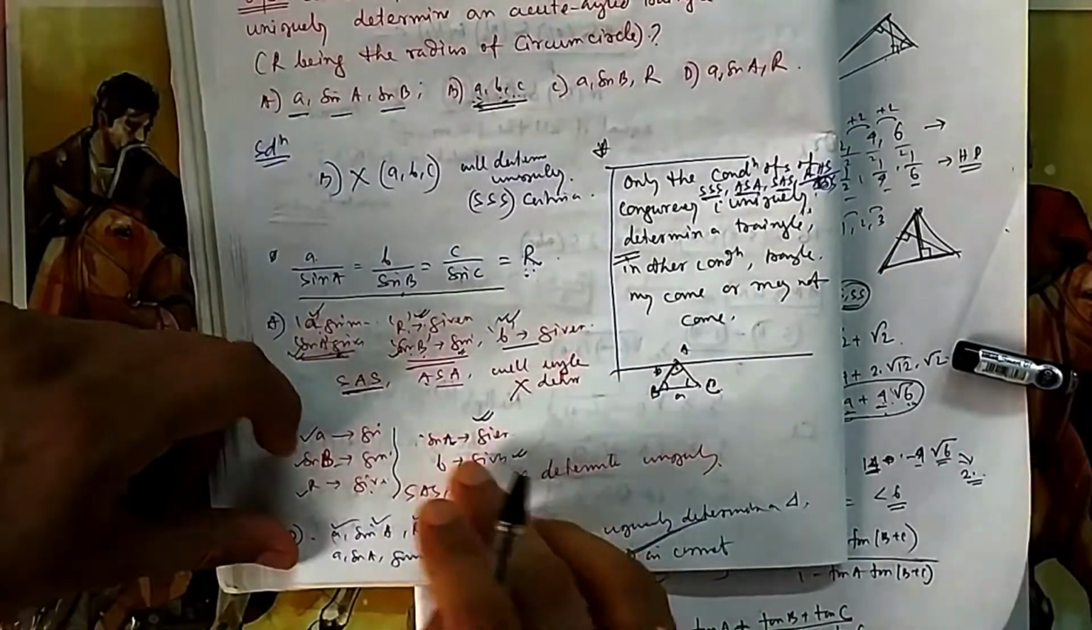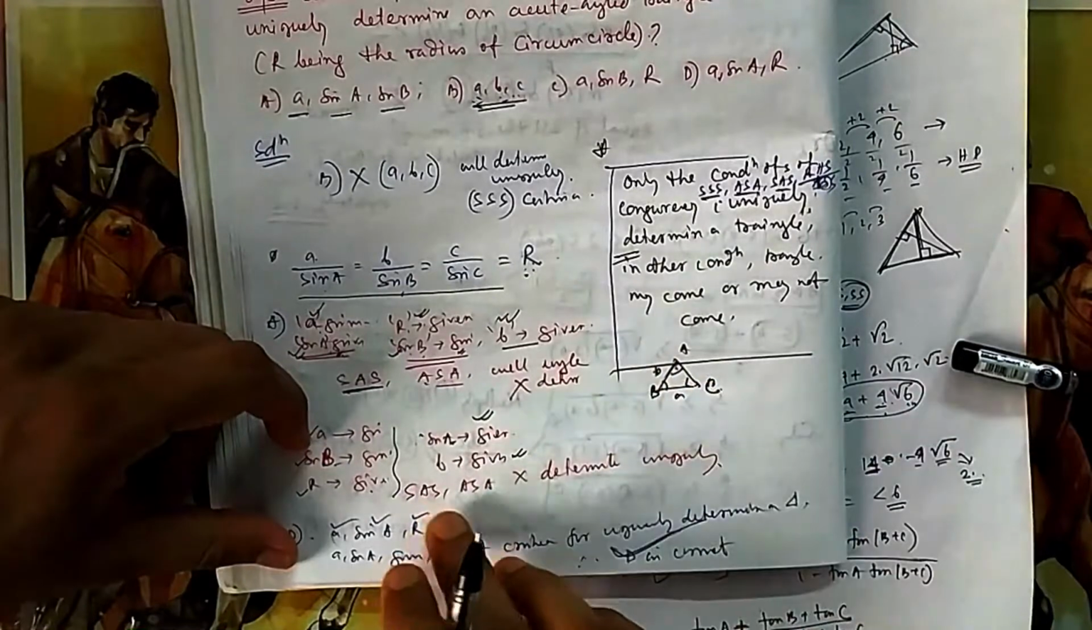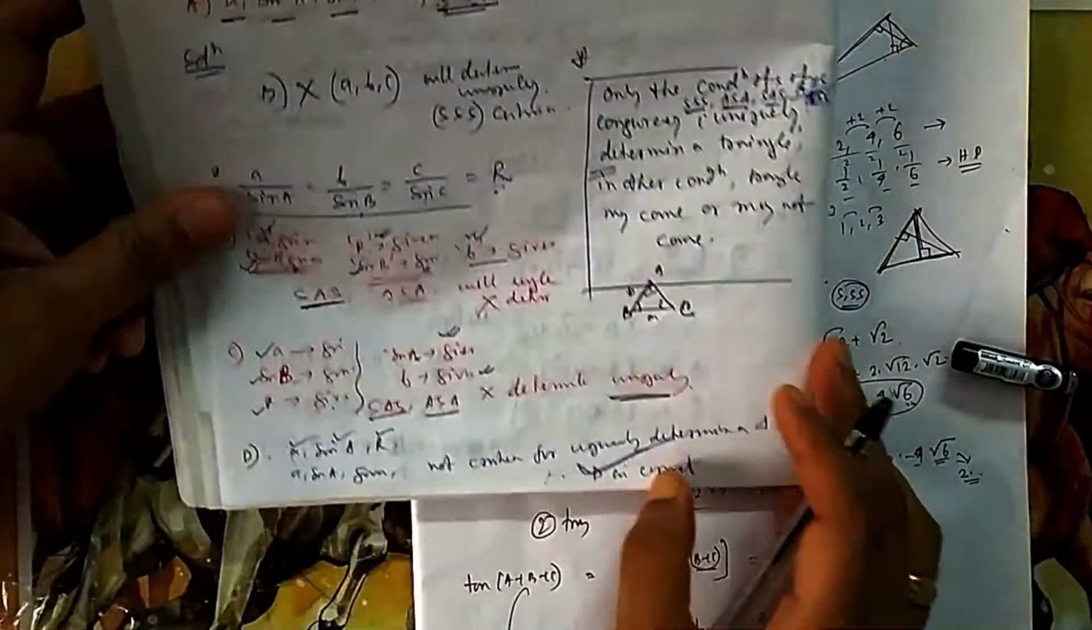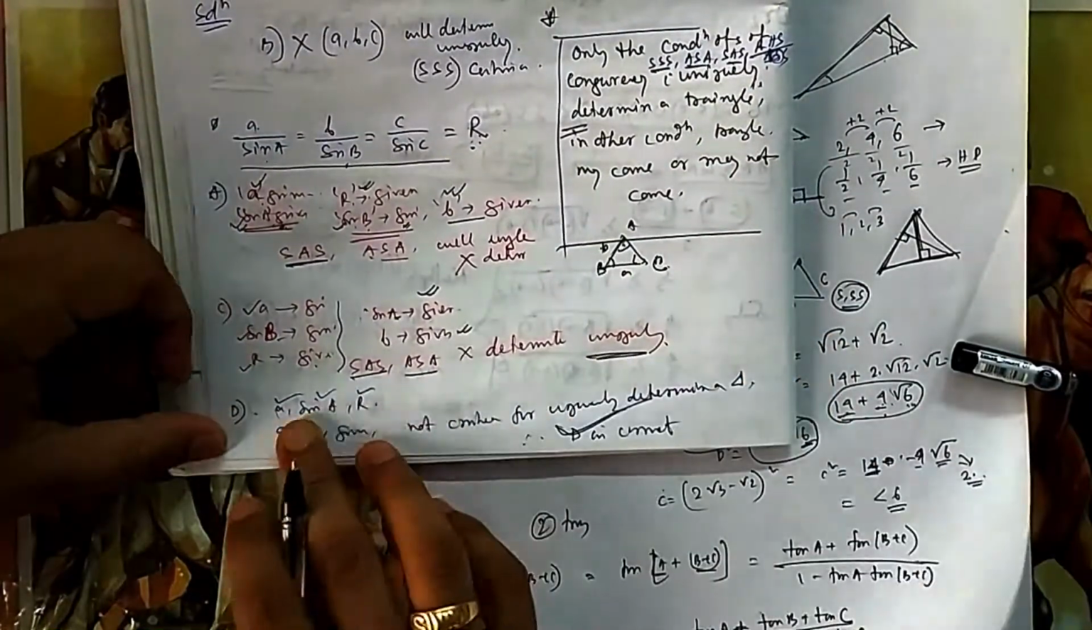That means same A, B and angle C. So again, side, angle, side, or angle, side A. So they will also determine uniquely. You will have a unique triangle. Now you come to D.